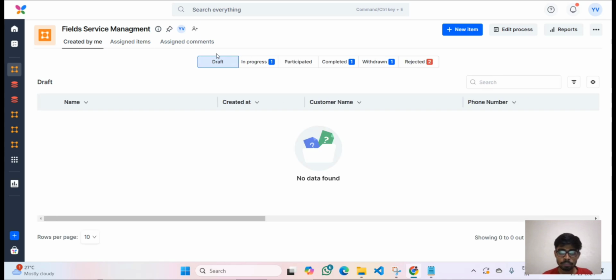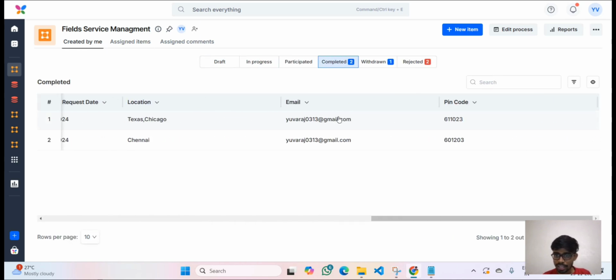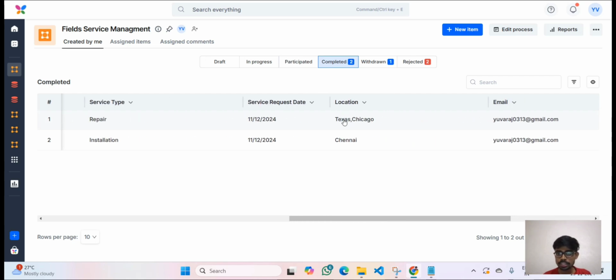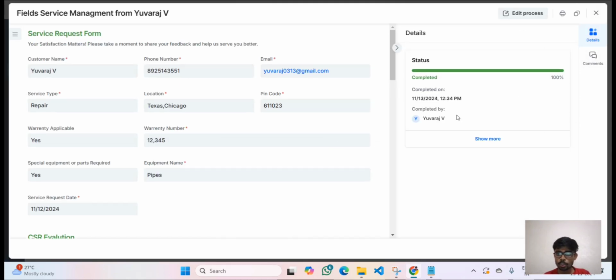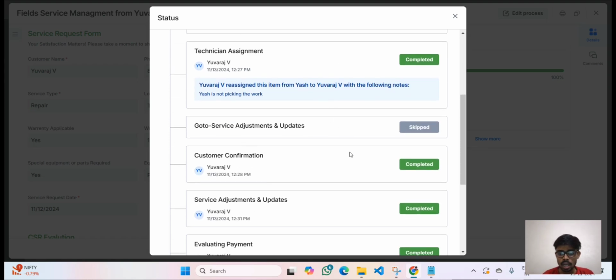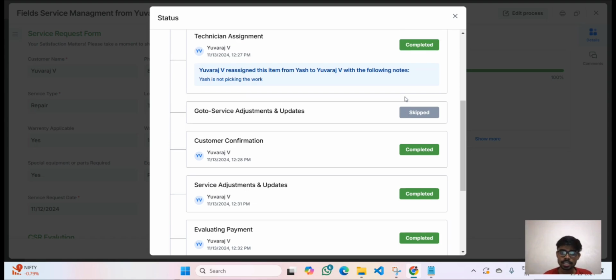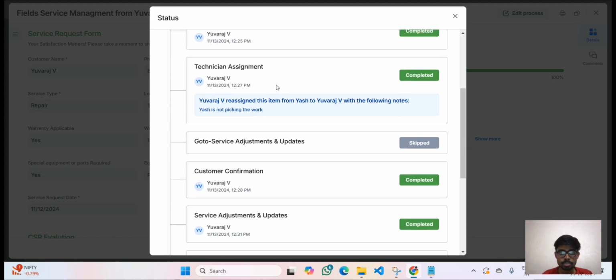If I go to the user side, I could see completed is 2. Since I have done 1 already, this is ours, right? The Texas Chicago. If I go inside, I can see 100% completed. So let us see the workflow. In this workflow, you could see that everything has been completed, and here in the go to statement, you are seeing the script. The reason is, in the earlier step, the technician assessment, hope you remember, there is one question asking whether you have confirmed with the customer or not.